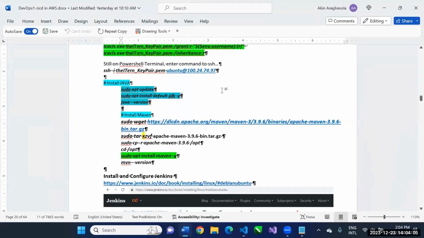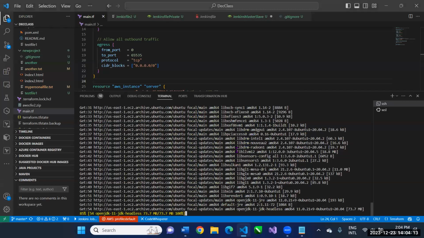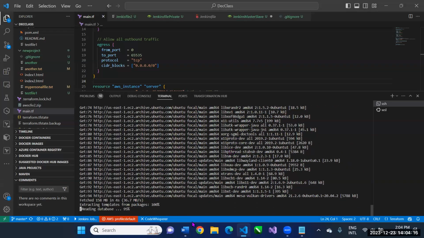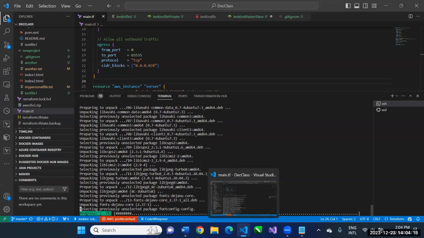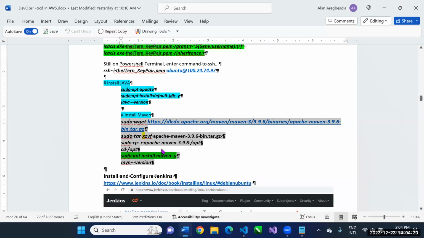After Java, the next thing I need to install is Maven. So I copy all of these commands to install Maven, Control-C, and then it's going to take a while for Java to install. I just patiently wait for Java to complete installation. And after that, I will install Maven.